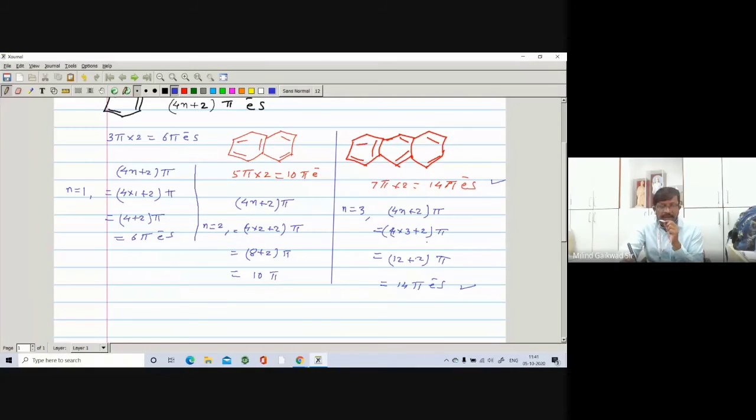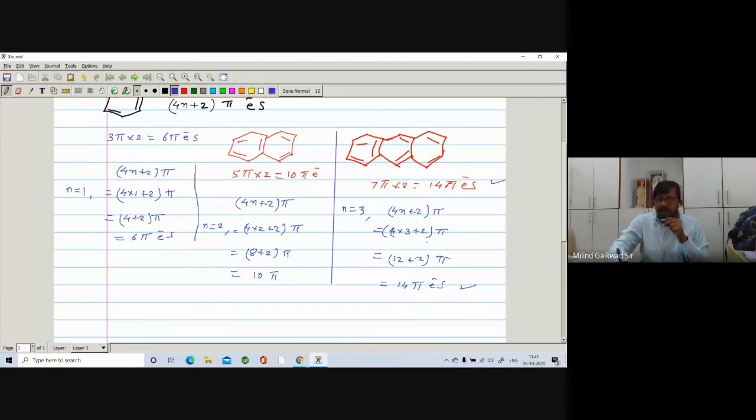So it is aromatic in nature. So in this way, you have to check whether they are aromatic compounds or not, right? Out of benzene, naphthalene, anthracene, they may ask anyone, and they are aromatic in nature.